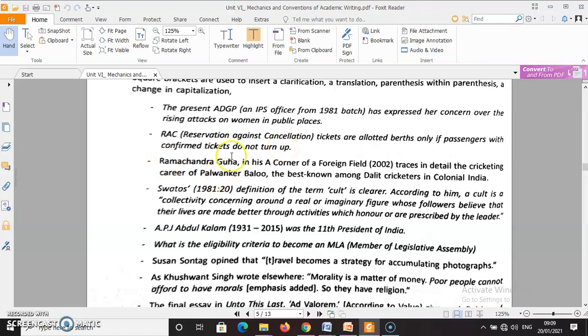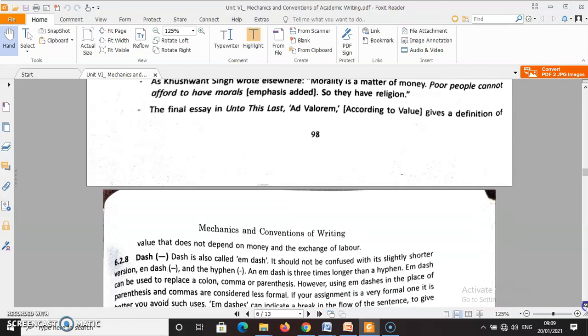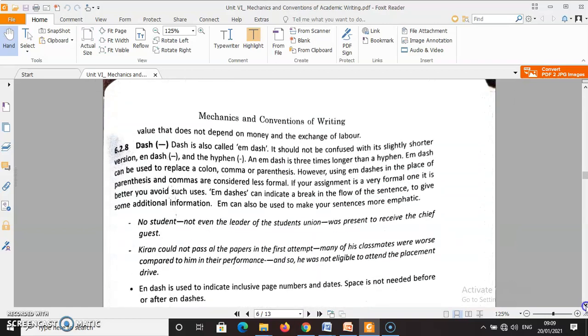Then in order to give dates or years, Ramachandra Guha in his A Corner of a Foreign Field, 2002. It is the year in which this particular book was written or published. Like dates, APJ Abdul Kalam, 1931 to 2015, was the 11th president of India. Those are the years in which he lived. So these are the uses of parenthesis or bracket.